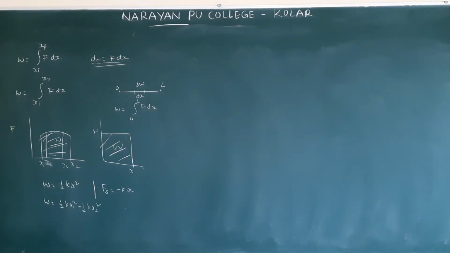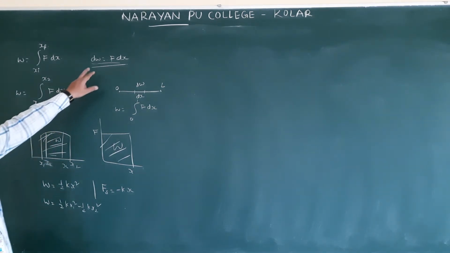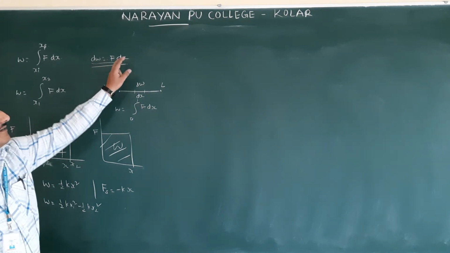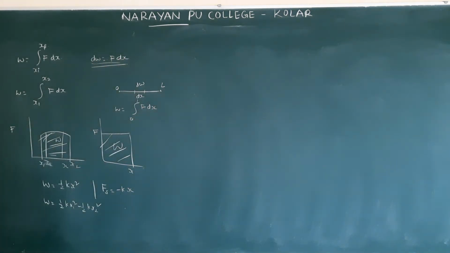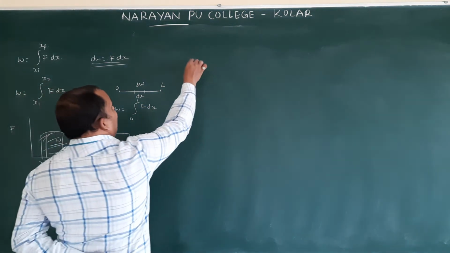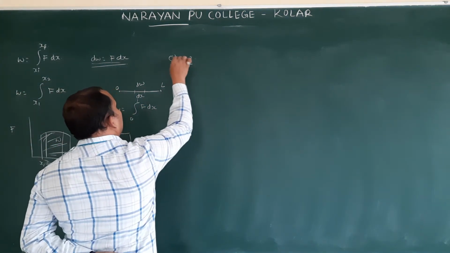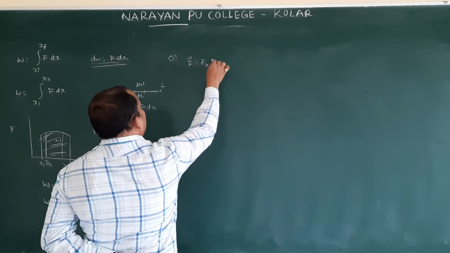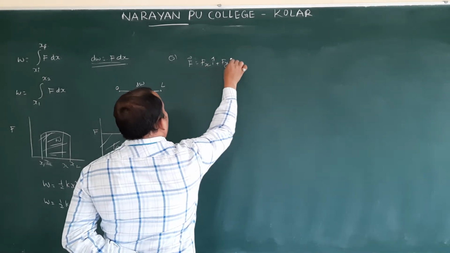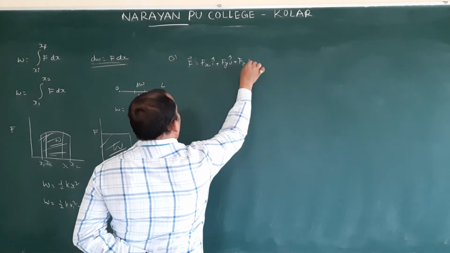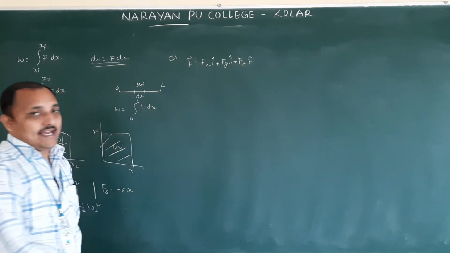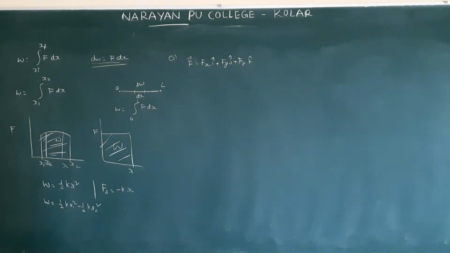And the third point in this, generally they give this equation. According to this equation, dW is equal to F dot dx. How they wrote it: F bar, they gave in 3 dimensions. So F bar they gave as the third point in that. Once you see the book, you can understand: Fx i cap plus Fy j cap plus Fz k cap. Next, here dx we gave, that was only dr bar.